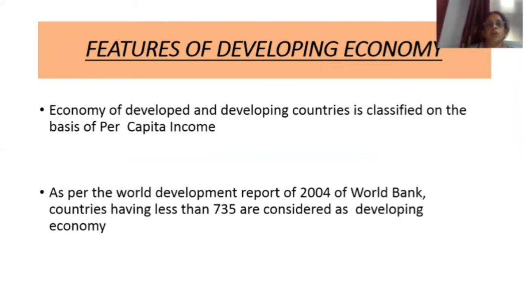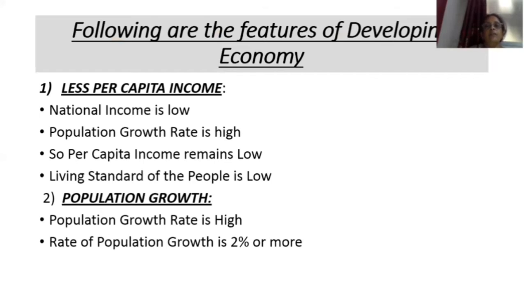Features of a developing economy. The economy of developed and developing countries is classified on the basis of per capita income. In yesterday's video I told you the World Bank has divided the countries of the world into two categories, developed and developing countries. Those countries having less than $735 are called developing countries. More than $735 are called developed countries. So the following are the features of developing countries.